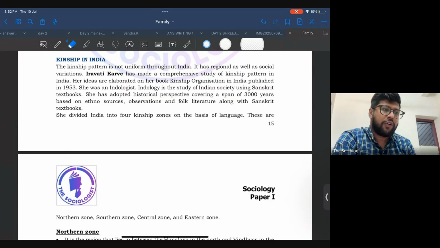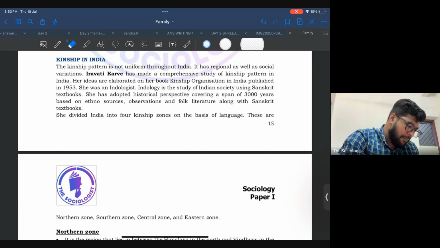Hello all. Today we are going to discuss kinship patterns in India. This is a very important topic with respect to UPSC. Every alternate year, UPSC used to ask one question from this particular area. So if you have a good understanding of this area, you will easily get 10 marks for sociology optional.